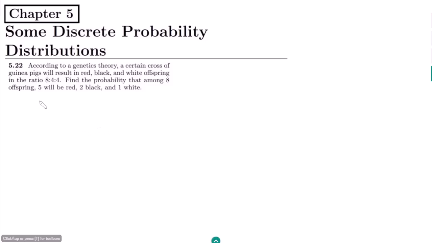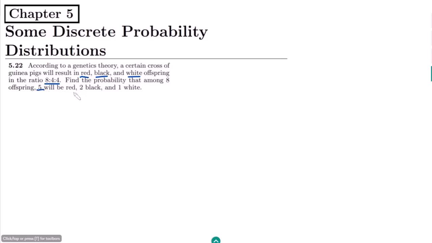Welcome guys. So this is question 5.22 of chapter 5, and the statement of this question is, according to a genetics theory, a certain cross of guinea pigs will result in red, black and white offspring in the ratio of 8:4:4. Find the probability that among 8 offspring, 5 will be red.